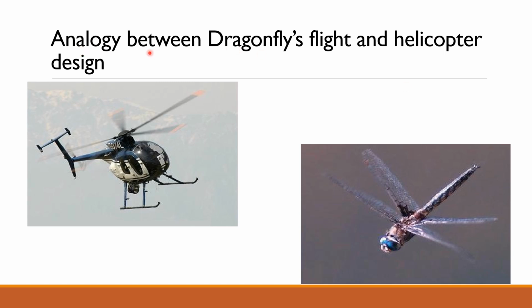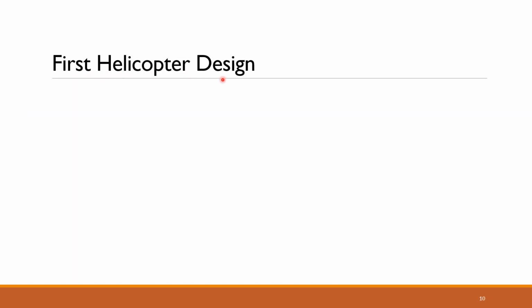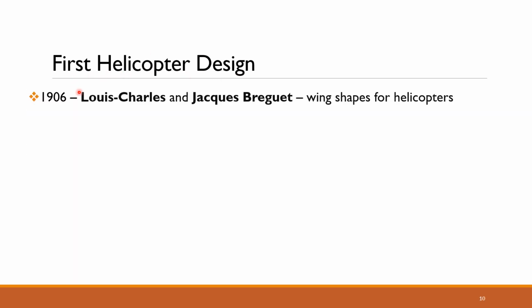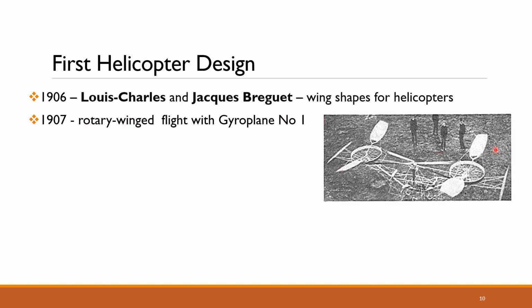So the next analogy is between the dragonfly's flight and the helicopter design. The first helicopter was designed in the year 1907, but in 1906, two brothers, Louis Charles and Jacques Breguet, designed various wing shapes for helicopters. Finally, in 1907, they went for a rotary winged flight, which they named the Gyroplane number 1. This is how the first helicopter looked.